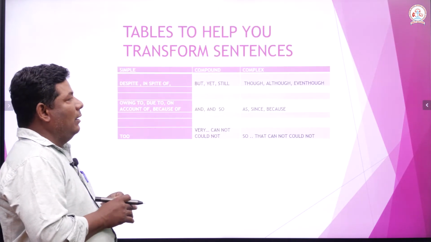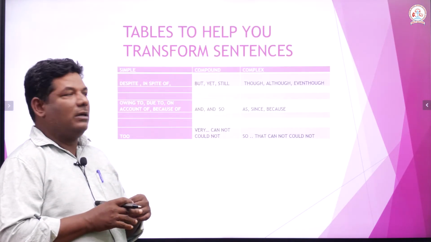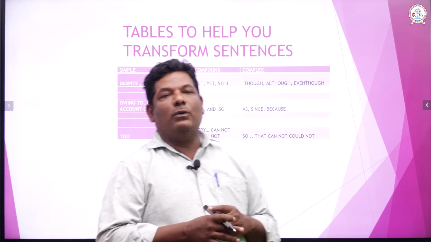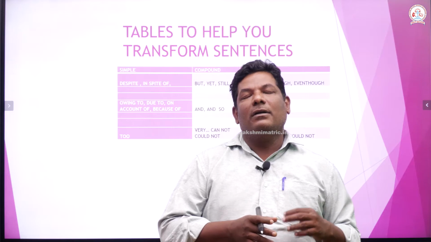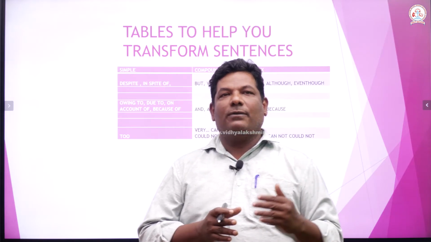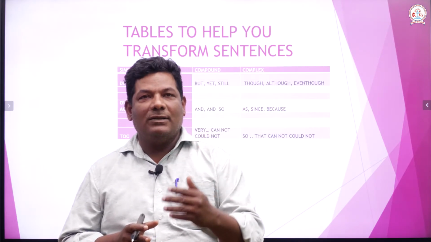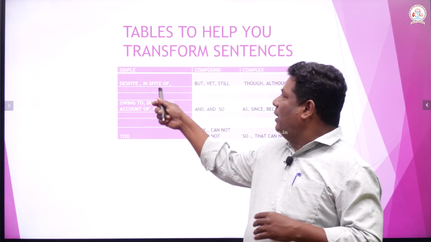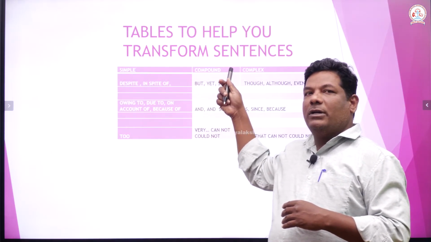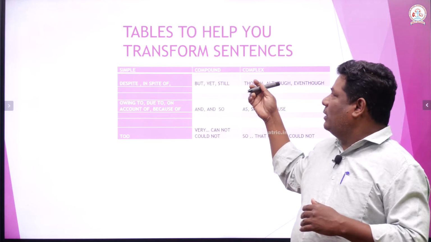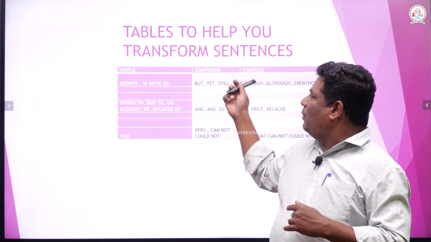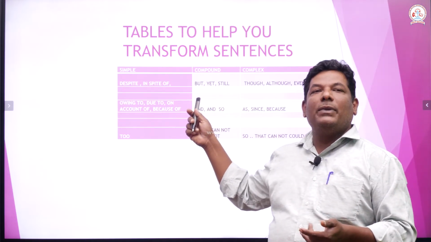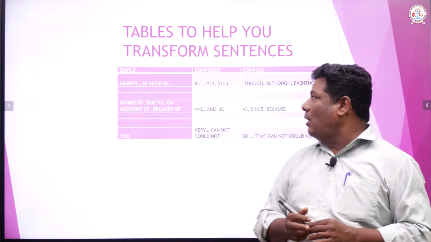See, this is one small table that I can give you today. For the examination point of view, examination purpose, we have several types of sentences here. To change simple into compound, compound into complex, vice versa, and from complex we can change sentences into simple and compound, right.